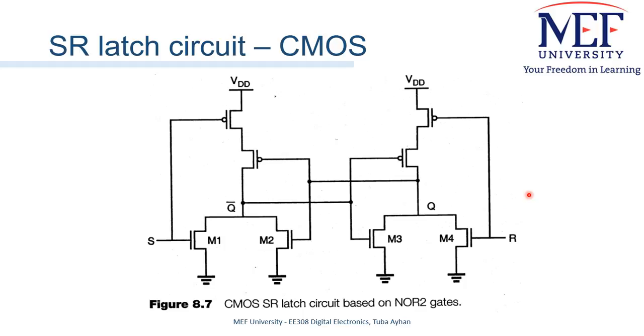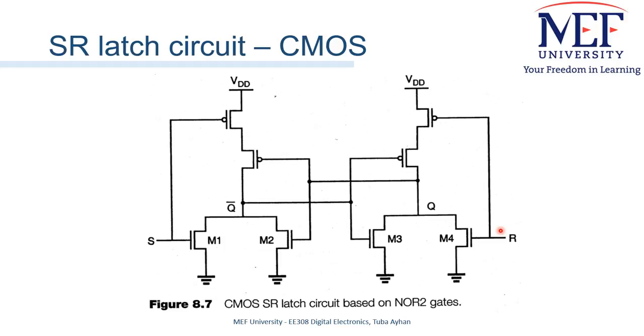Here you can see the transistor level implementation of the SR latch. We have 4 NMOS transistors and 4 PMOS transistors. So the input of one NOR gate is S and the second input is Q. For the second NOR, one input is Q prime and the second input is R.